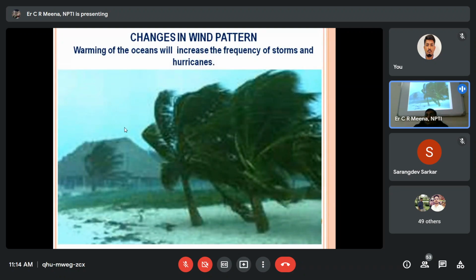Change in the wind pattern because of global warming. अभी वेस्ट बंगाल के अंदर जो तूफान आया था.